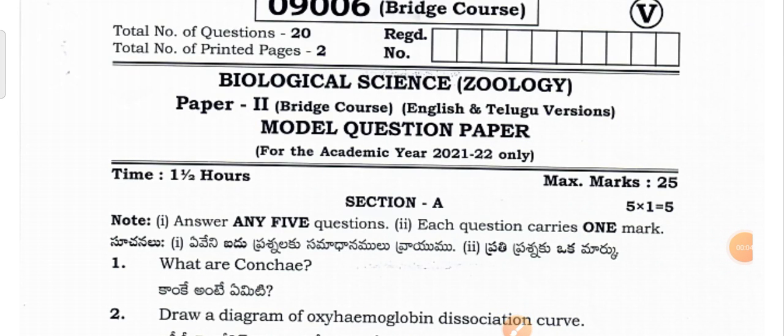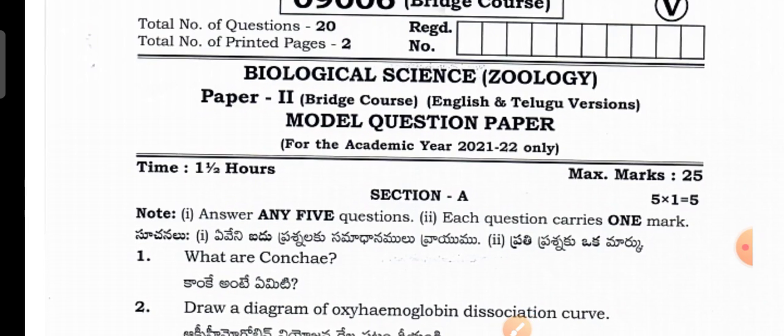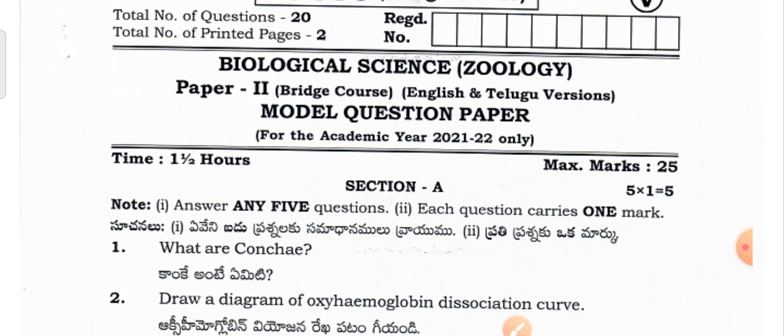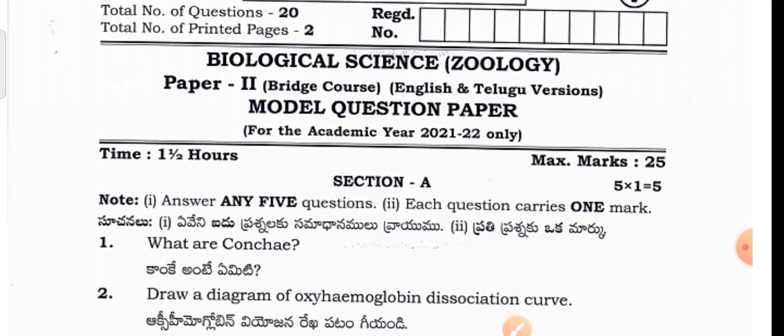In this video, I would like to show the latest 2021-22 model question paper for the Bridge Course second year students in the subject of zoology. Zoology also comes under biological sciences for the second year students. It consists of two papers. Paper one is botany, which we already finished. Next, paper two is zoology.